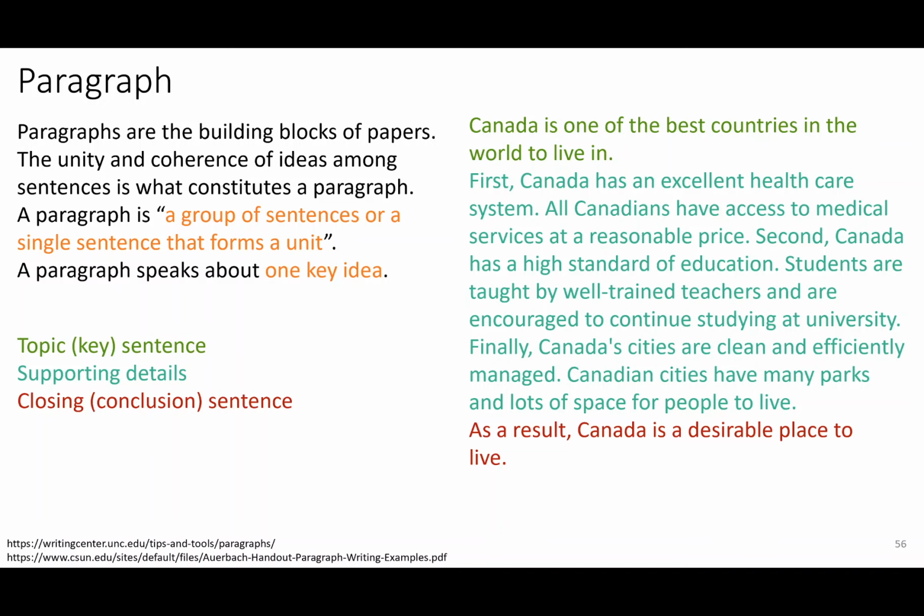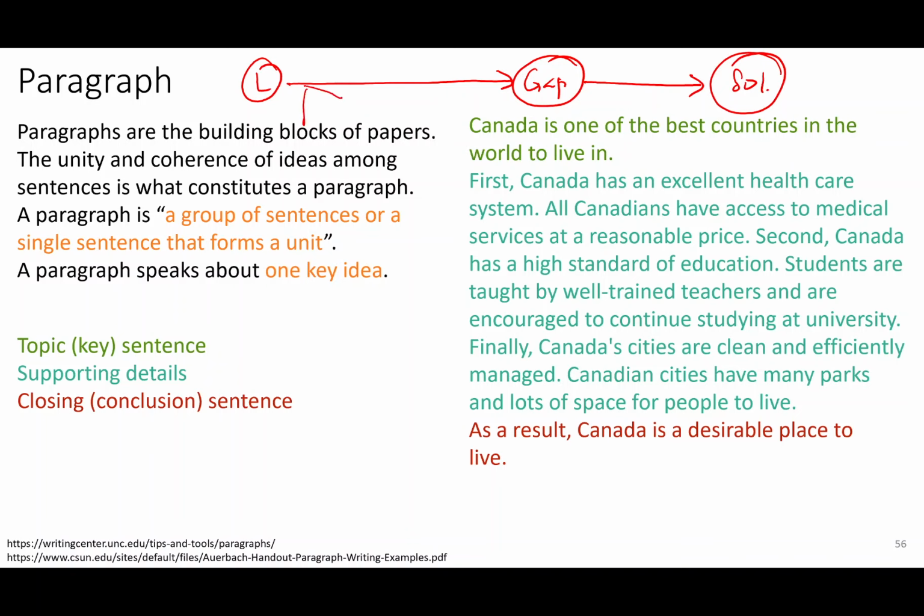Paragraphs are building blocks of papers. When you write a literature search, you must start from the literature, arrive at the gap, and then this gap should lead to the solution that you are presenting. To establish that the gap exists, we have several paragraphs to write on literature.